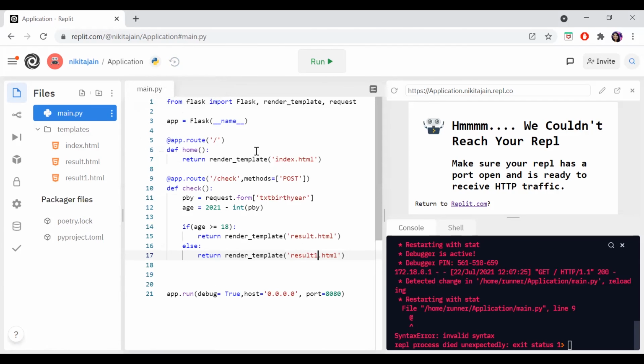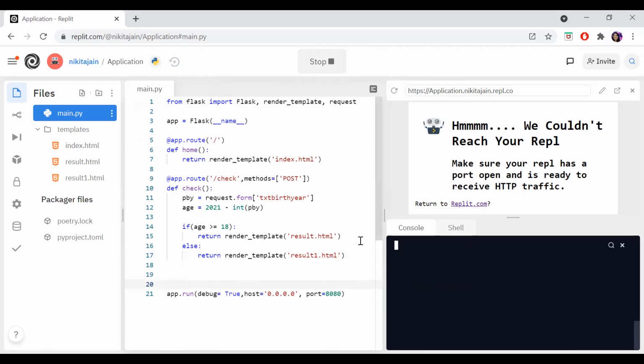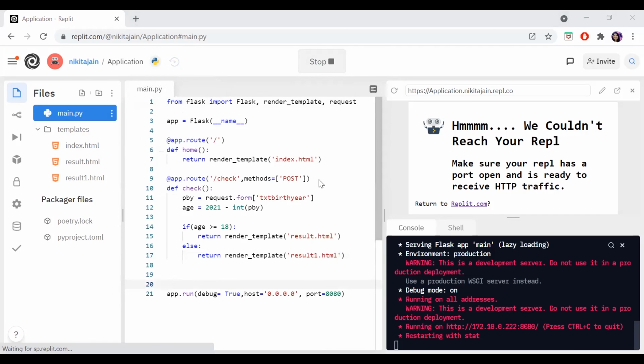Everything is ready. Let me check. But I know it will still give an error. It won't execute, right? I will tell you the reason why it is not executing. First, you have to see the output.